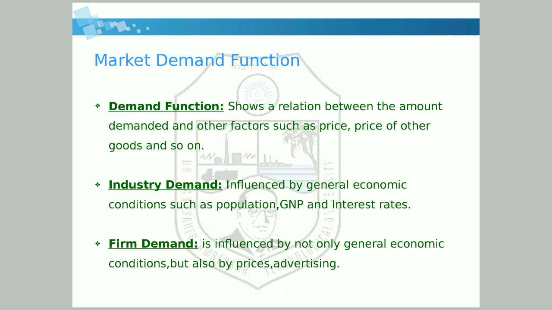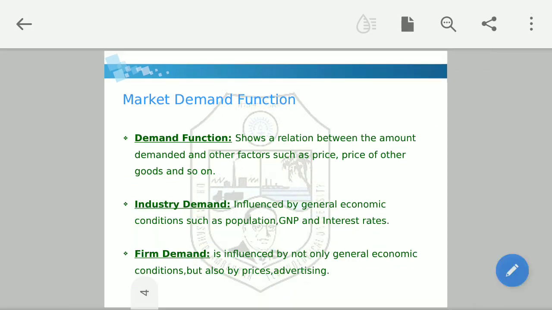Now there are two types of market demand functions. First is industry demand and second is firm demand. Industry demand is influenced by general economic conditions such as population, GNP, that is gross national product, and interest rates. And firm demand is influenced by not only general economic conditions but also prices, advertisement, etc.